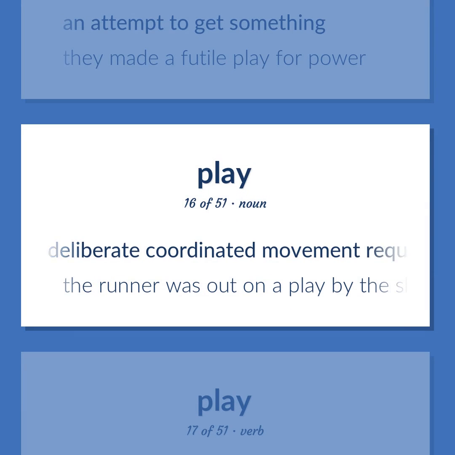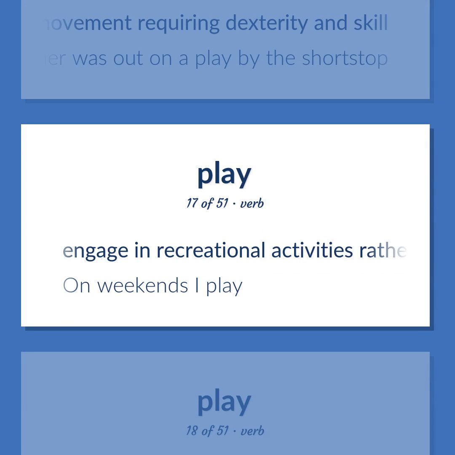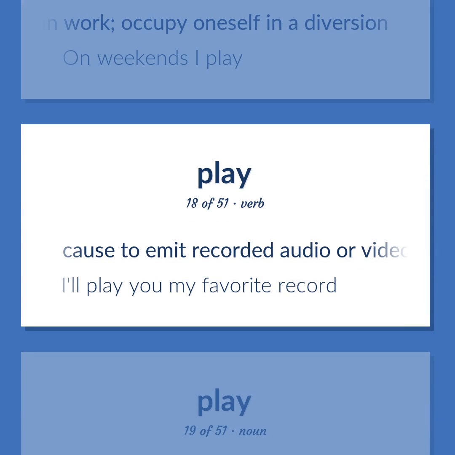A deliberate coordinated movement requiring dexterity and skill. The runner was out on a play by the shortstop. Engage in recreational activities rather than work. Occupy oneself in a diversion. On weekends I play. Cause to emit recorded audio or video. I'll play you my favorite record.